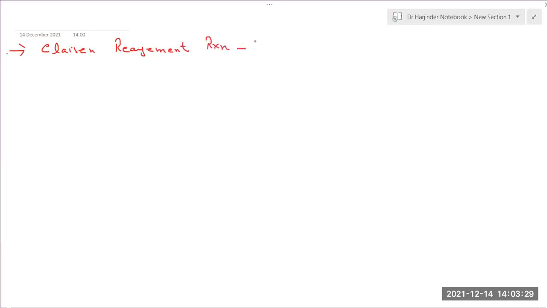reaction. So what is this Claisen rearrangement reaction? We have discussed it many times, 2 or 3 times previously also. So what's this Claisen rearrangement? Yes, speak. What is Claisen rearrangement reaction?